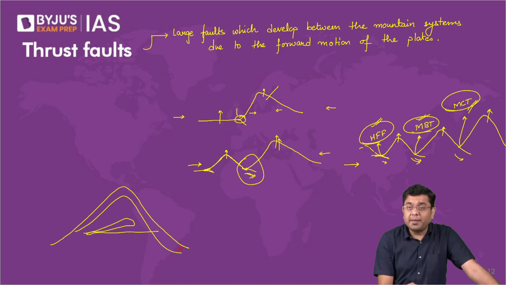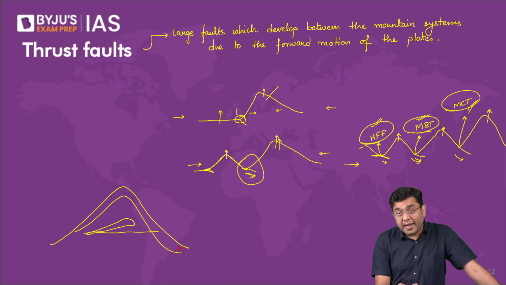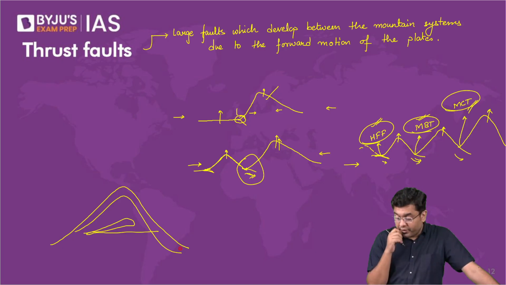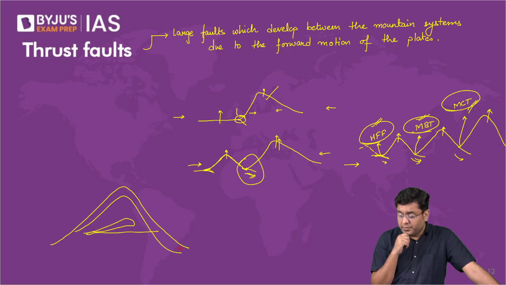So within the Himalayas, you will find examples of the nappe fold as well, the recumbent fold as well, the asymmetrical fold as well, the symmetrical fold as well. Is that understood now? Right?